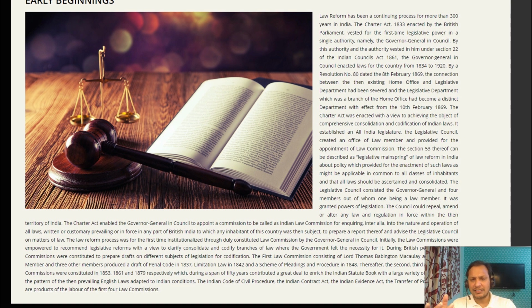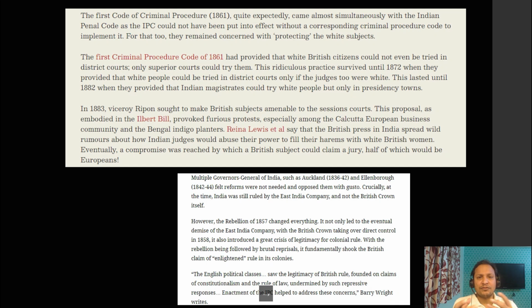So let us try to understand why these reforms were brought in. Obviously the Britishers wanted to administer India, and for administering India they wanted to consolidate all the laws which were already prevailing before this code of criminal procedure. There were a lot of laws which were there. So they wanted to consolidate all the laws, and they brought this code of criminal procedure in 1861. One thing you have to remember is that this law was introduced in the background of the 1857 revolt.